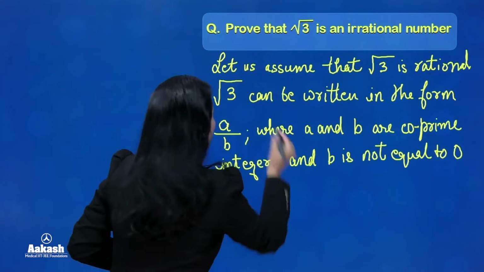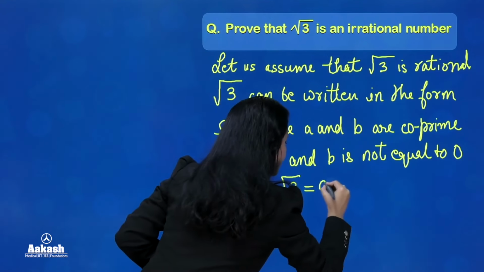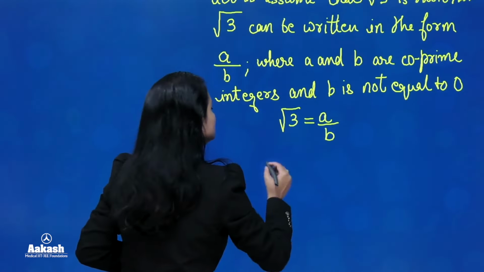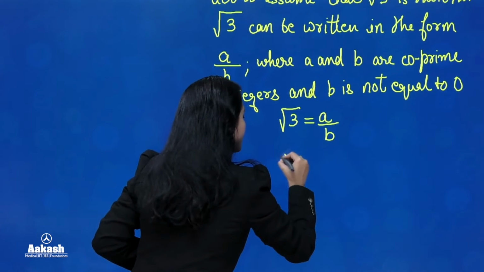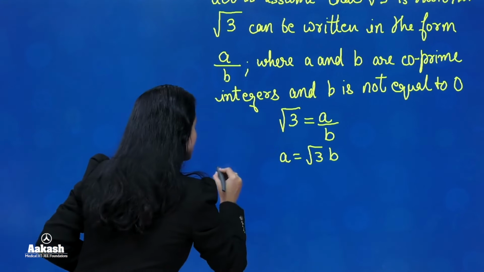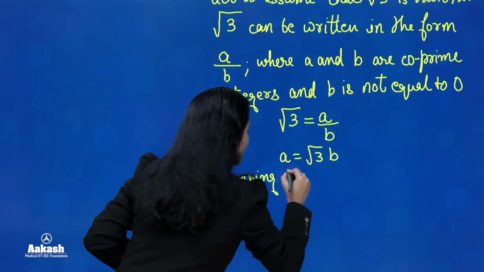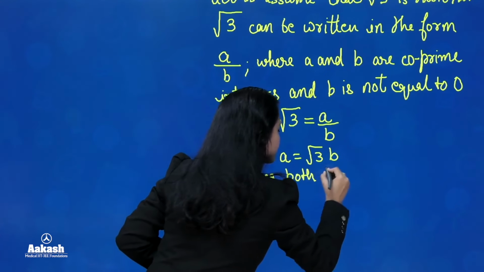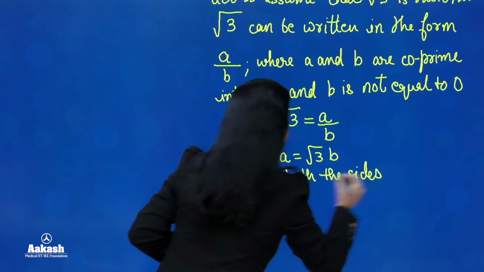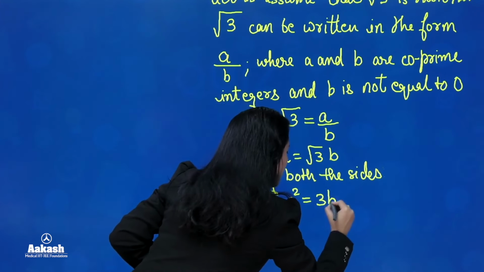Okay. So now let us see what step number 2 says. So it says that root 3 can be written as A over B. Okay? अब I'm just going to move B to the left hand side. So we'll have A is equals to root 3 B. Now I'm going to square both the sides. So on squaring both the sides, what do you get? You get A square is equals to 3B square.